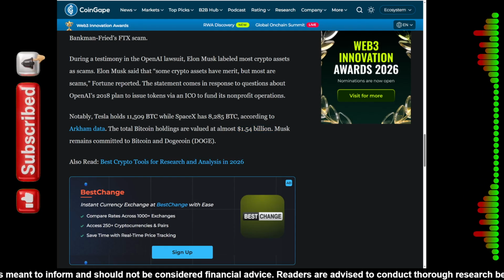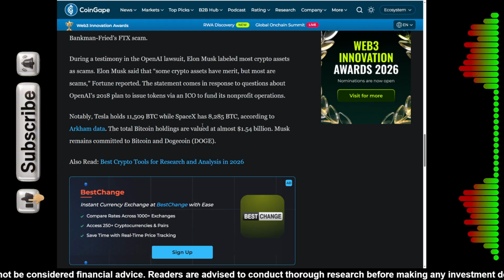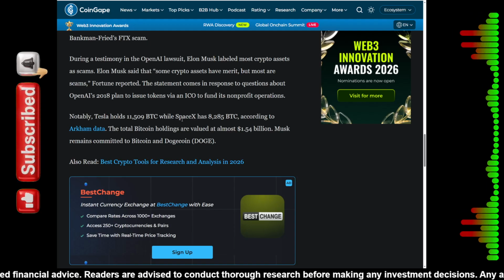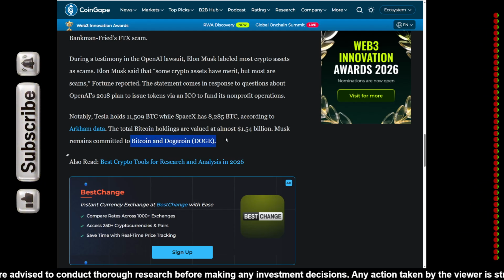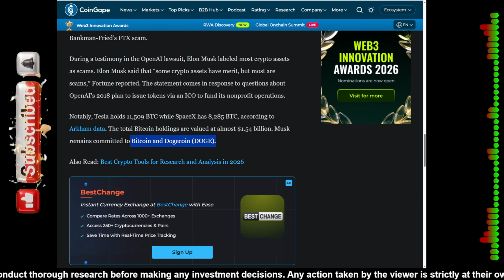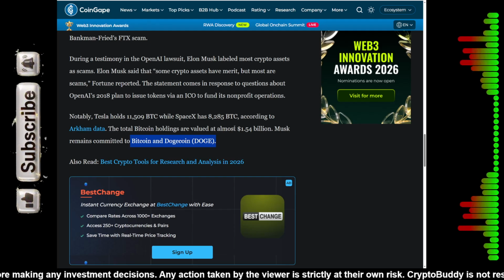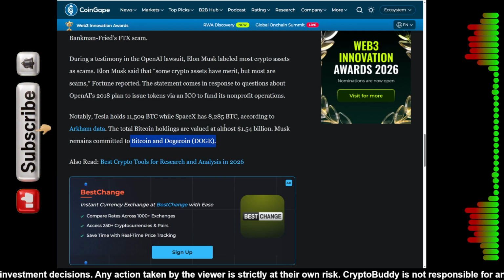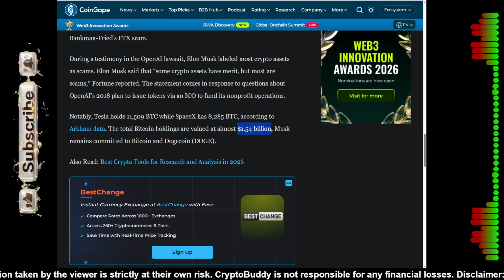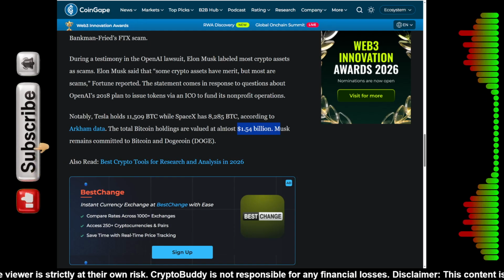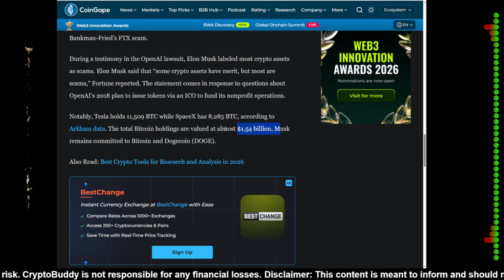My opinion is that Musk's strategy is clear: focus on the merit. He sees Bitcoin as digital gold and Dogecoin as the people's currency. Everything else in his eyes is just noise or a distraction. For us traders, the lesson is to follow the liquidity and institutional backing. If Musk is willing to put $1.54 billion of his companies' money into an asset, he doesn't think that one is a scam.